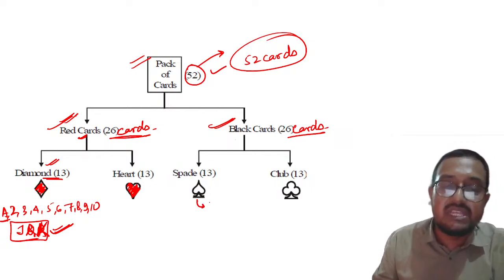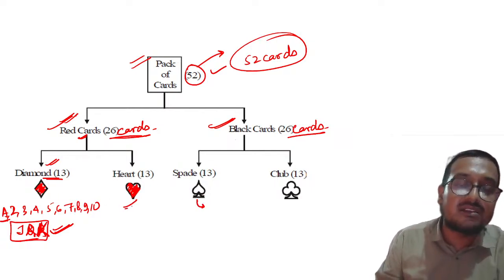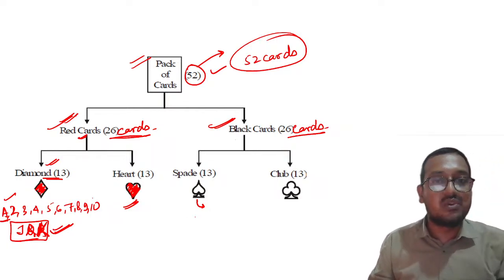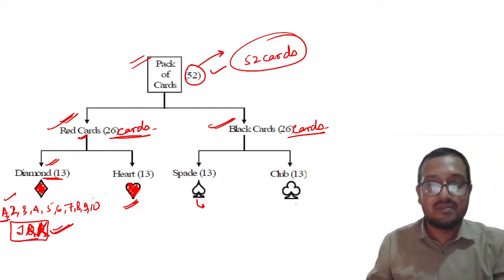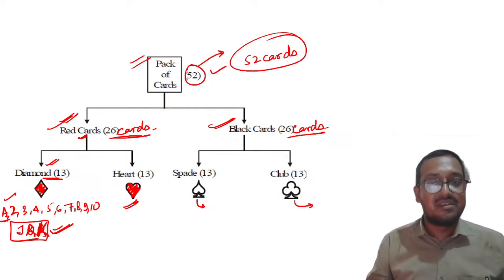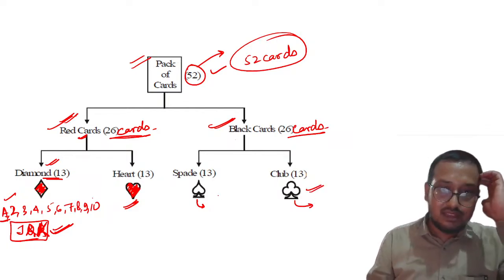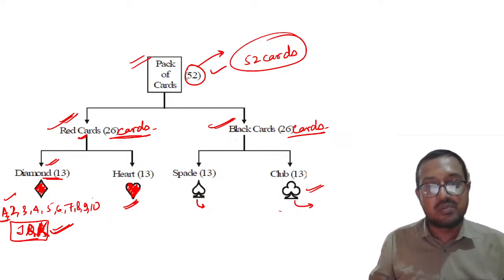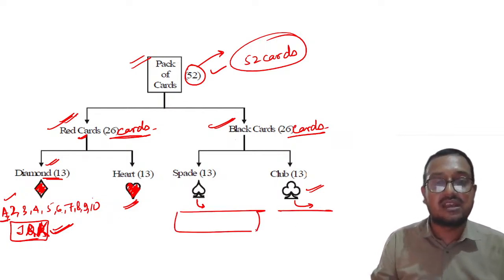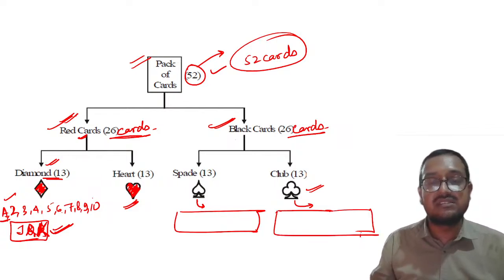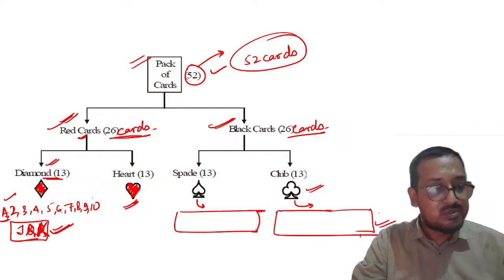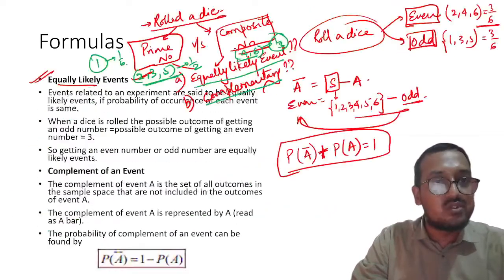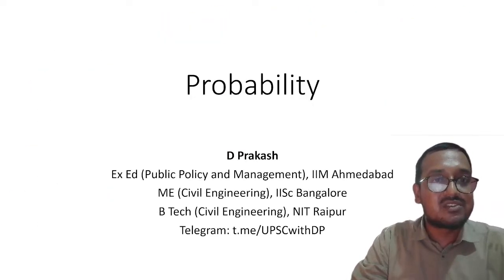Please remember, spade is in black color, and again there are 13 cards from A to 10 and then JQK, right? Apart from this, please remember club is there, then again it is A 2 3 4 5 6 to 10 and JQK. So please remember this is the complete set, right? Please remember this is the complete set. So please try to remember. Clear? Now my dear students, let us go back to the formula.